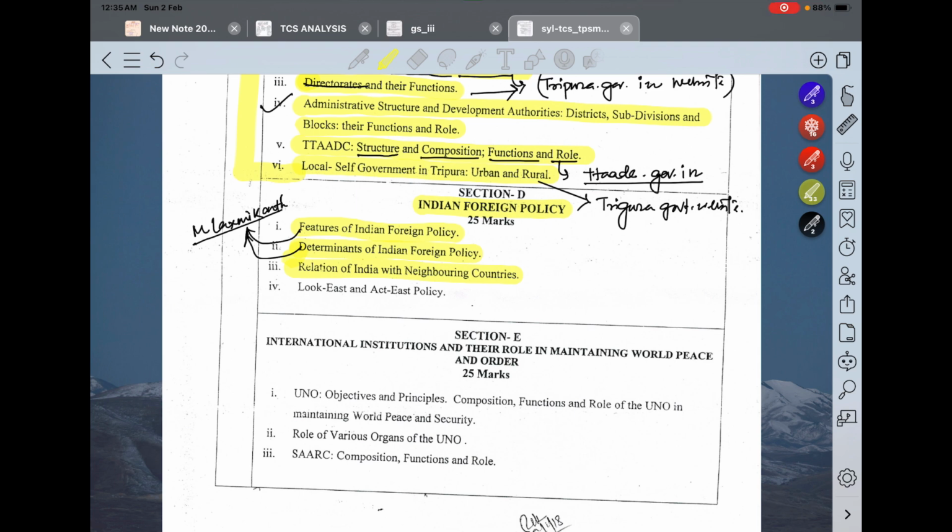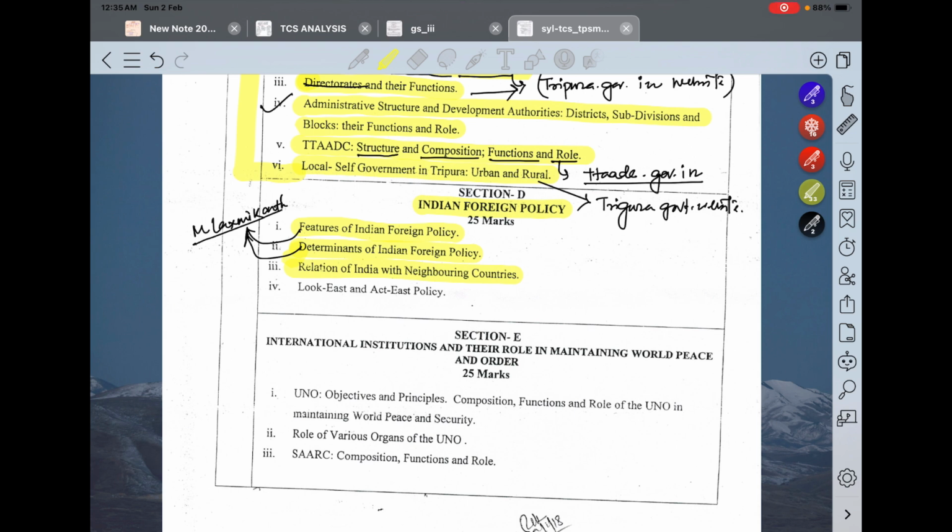For that, you have to Google it, or the best way is referring to a newspaper. In the newspaper, Indian Express or Hindu, anything, there is a section called World. In there, every international news or Indian foreign policy things are updated. Okay, regular news are coming. So you should know all the current events and everything.